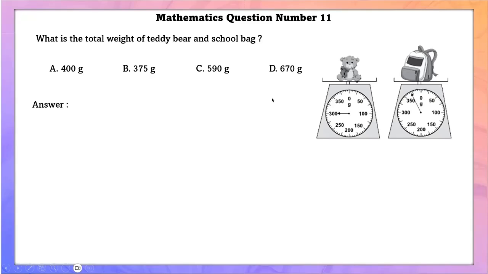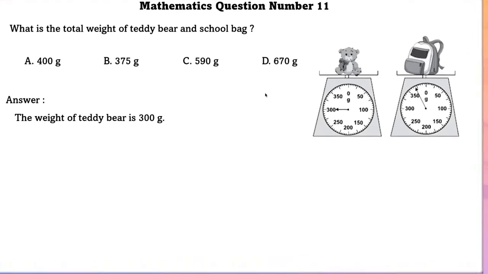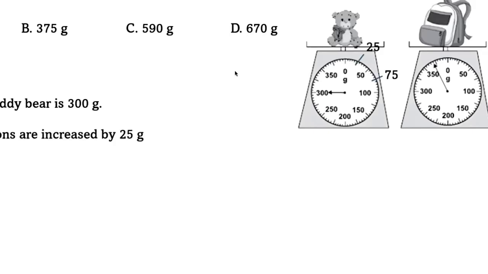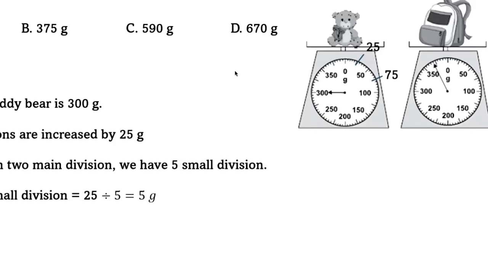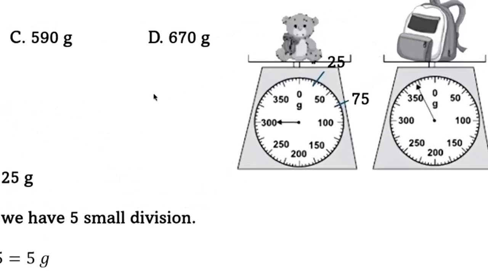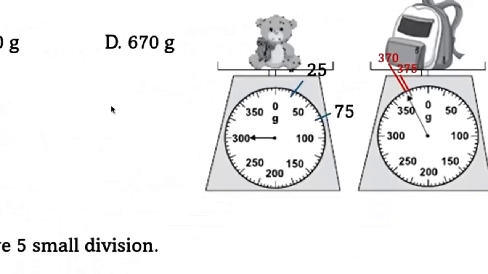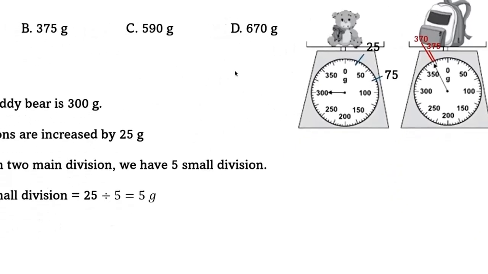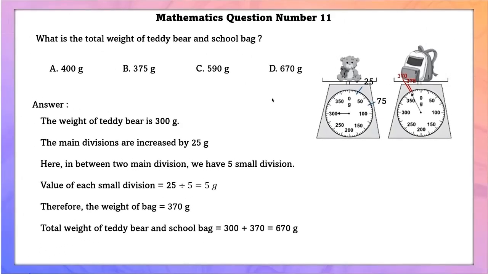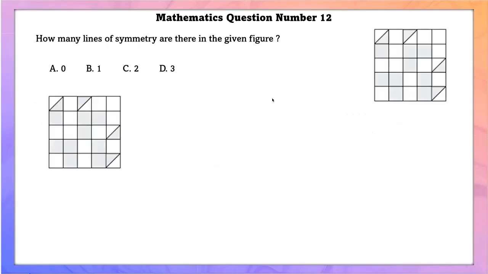Mathematics question number 11. What is the total weight of teddy bear and school bag? The weight of teddy bear is 300 grams. The main divisions are increased by 25 grams. So in between 2 main divisions, we have 5 small divisions. So the value of each small division is equal to 5 grams. Therefore, the weight of school bag will be 370 grams. So the total weight of teddy bear and school bag is equal to 670 grams.